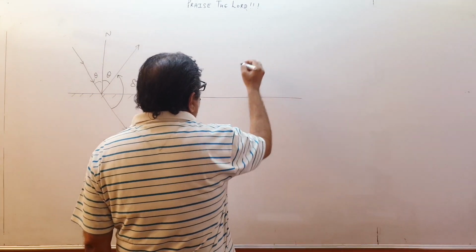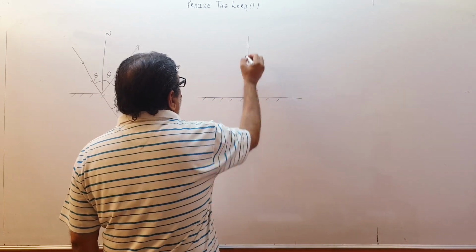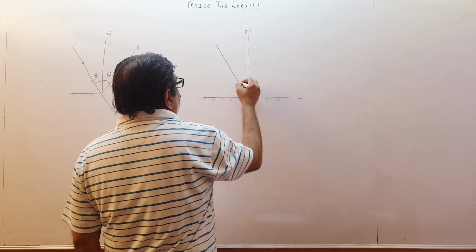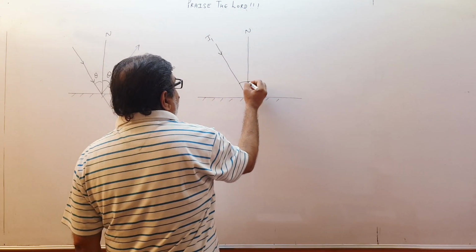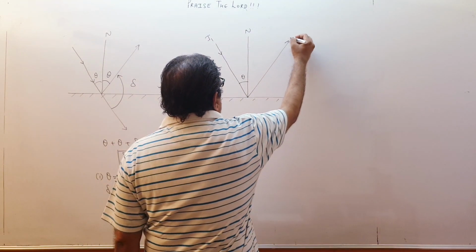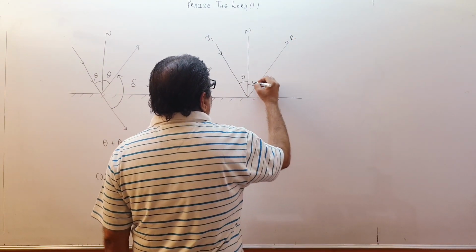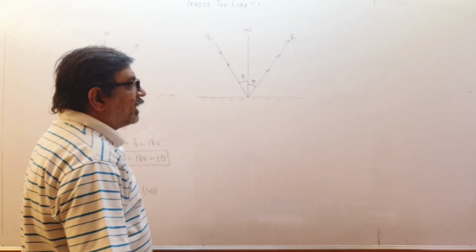Please understand, children, this is again a mirror. This is the normal. This is the incident ray I1 coming like this at an angle theta. So this will be the reflected ray R at an angle theta. Arrow is very important. At least one arrow should be shown to show the direction of propagation.